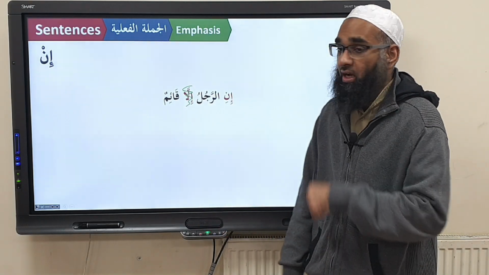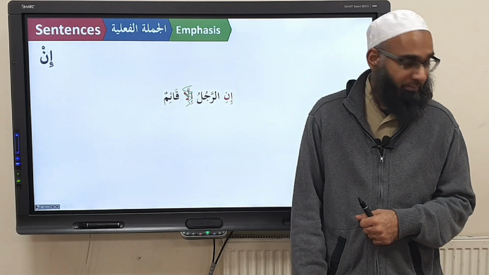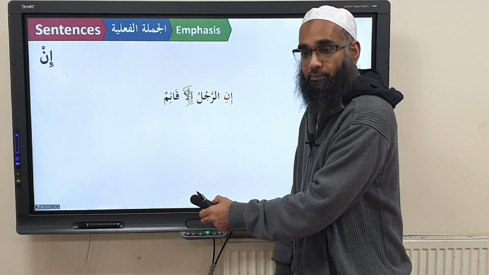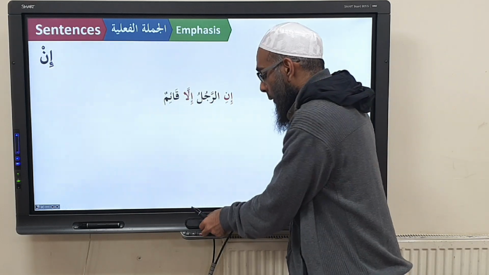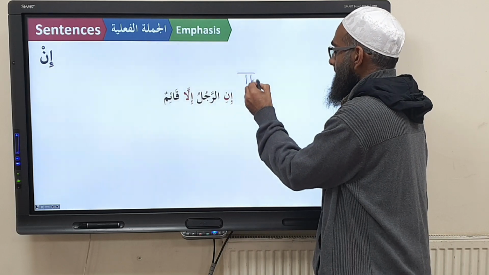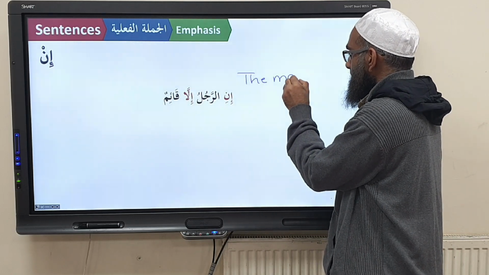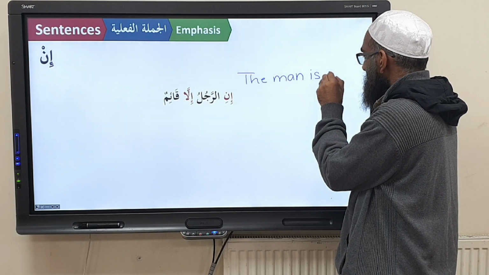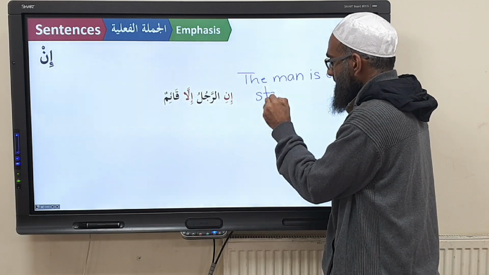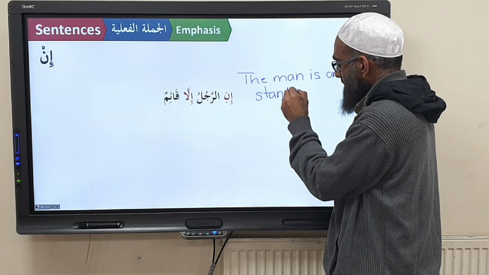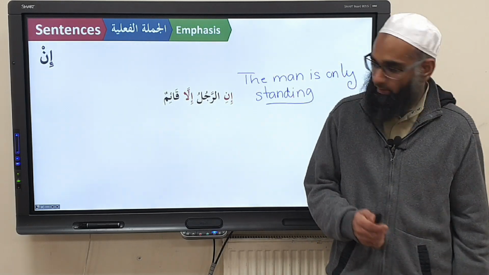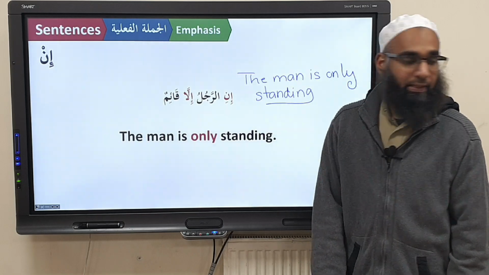Negative. How does it affect the i'rab? It doesn't, because it's ghayr amil. It must always come with illa. What meaning does it create? Only. The man is only standing.